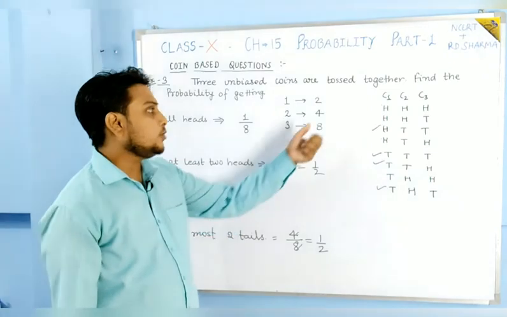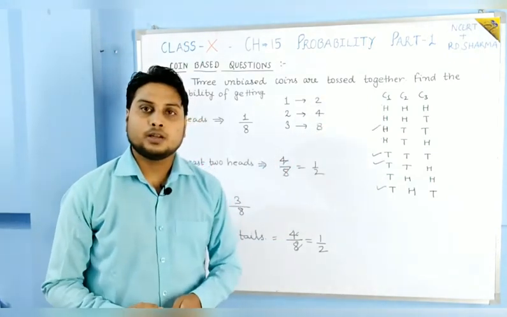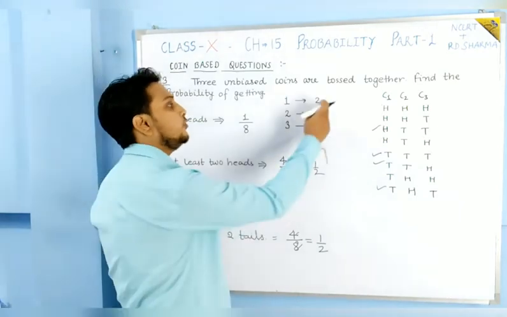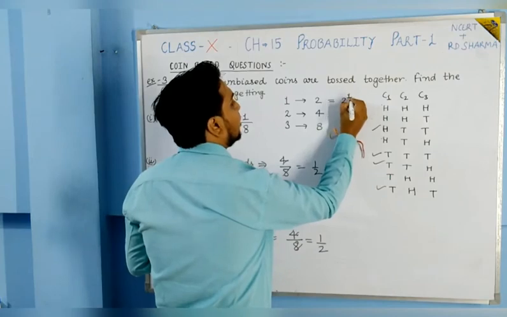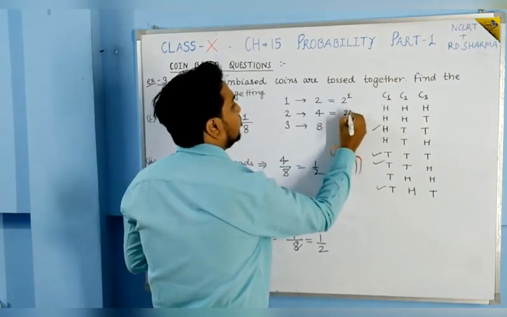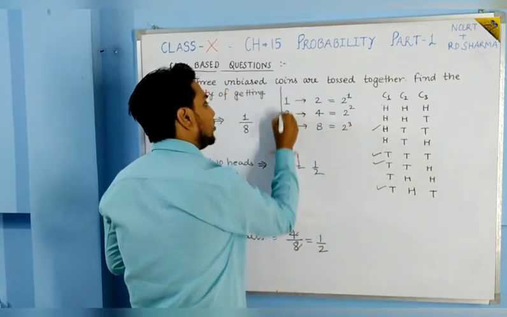So can you find what pattern is followed here? You can write 2 to the power 1, here 2 to the power 2, and here 2 to the power 3.